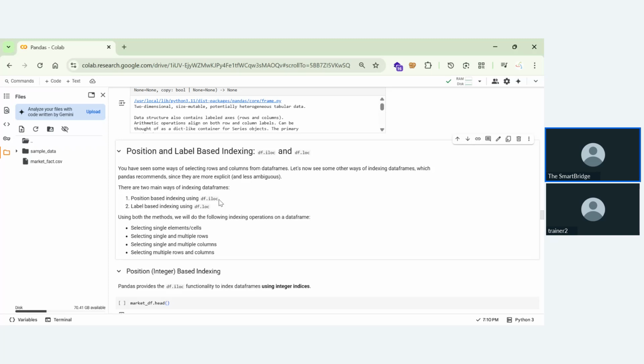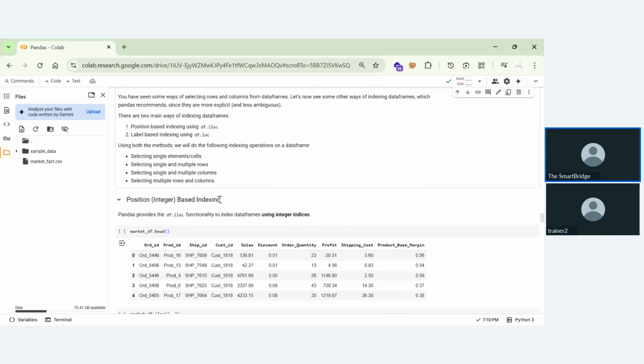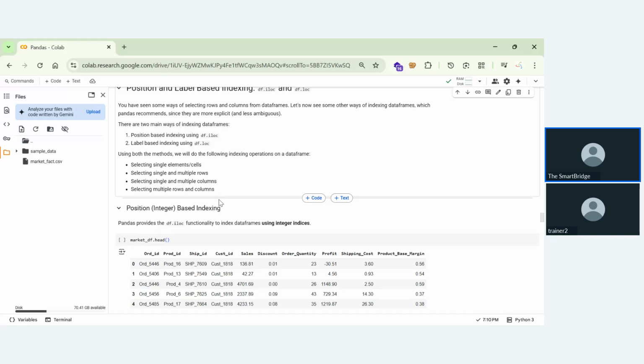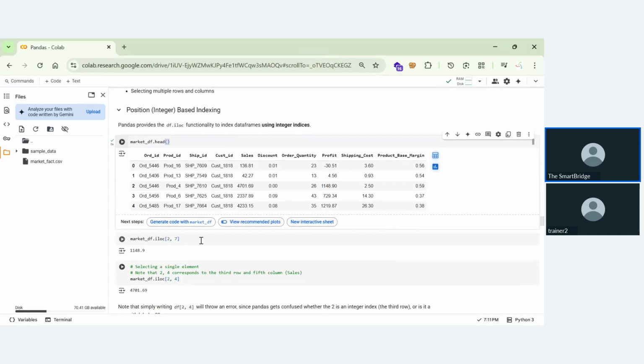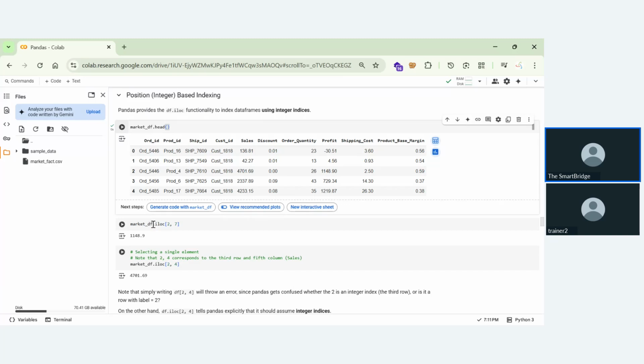Let me just show you how it works. So here market_df.head will give us the head of this. Now what I want to do is market_df.loc. In this loc, I'm getting the values from the second row and seventh column. What is the seventh column? 1, 2, 3, 4, 5, 6, 7.